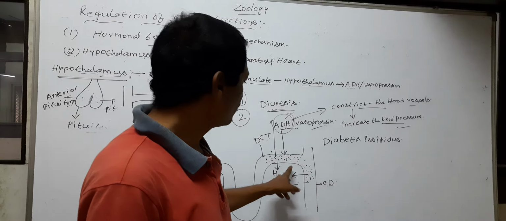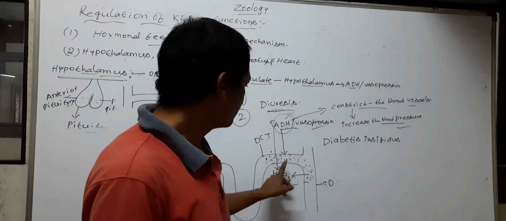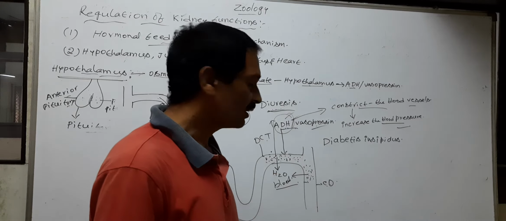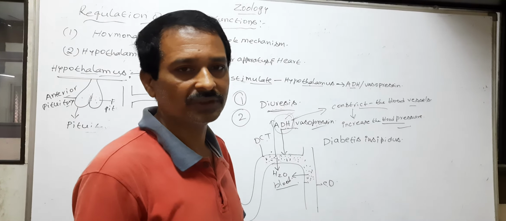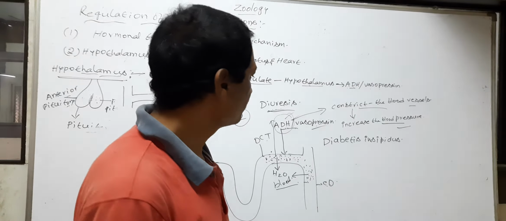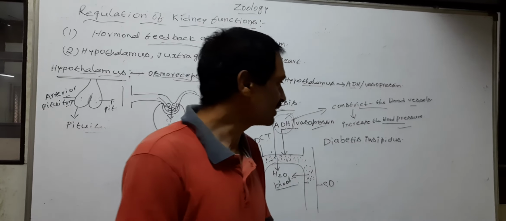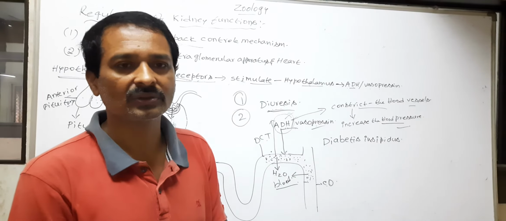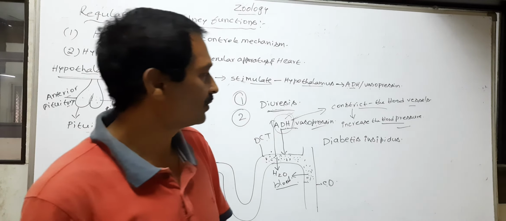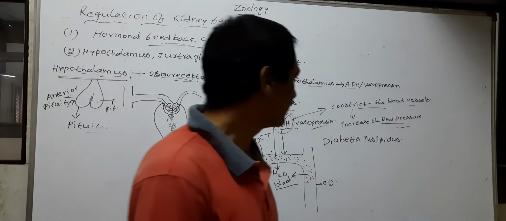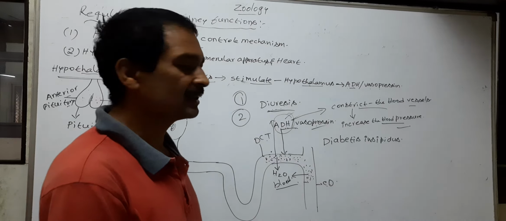So, without reabsorption, the water is lost from the body to the outside through urine. This problem is called diabetes insipidus. So, the loss of a large amount of water through urine is called diabetes insipidus.